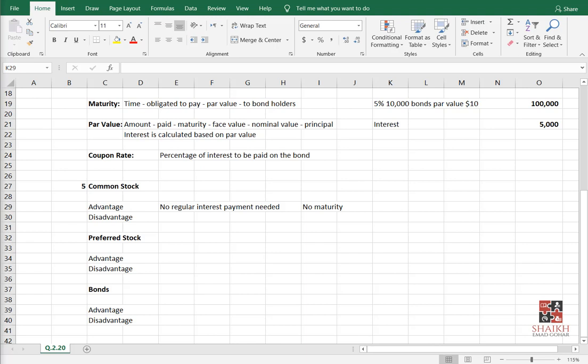There is a big risk, you may make losses. So this is the disadvantage of common stock: the cost of capital is higher than bonds, if you compare with debt.